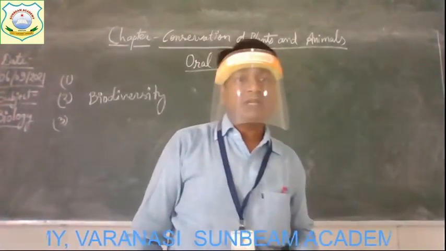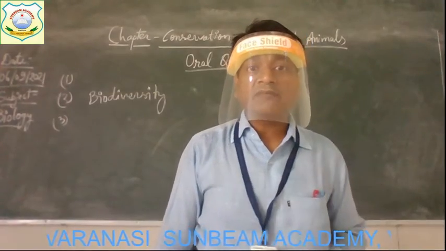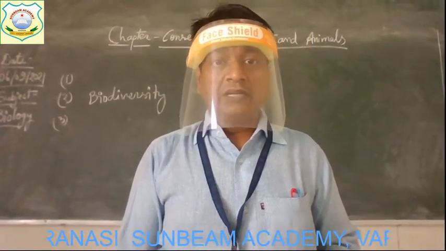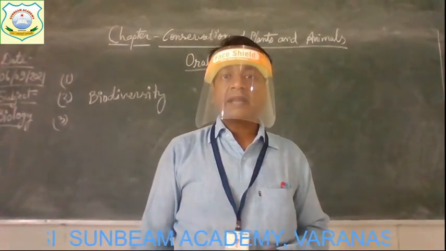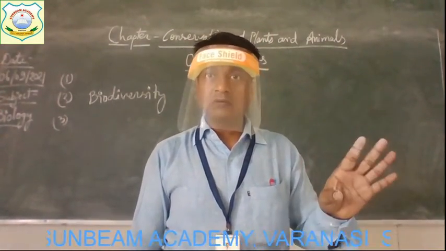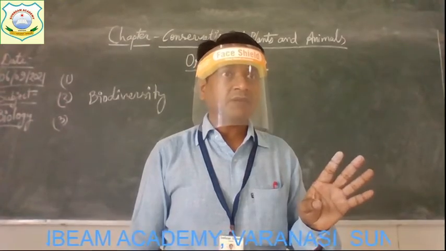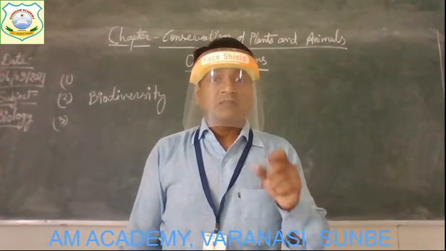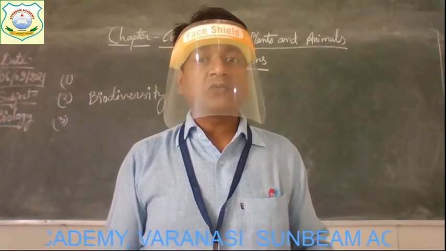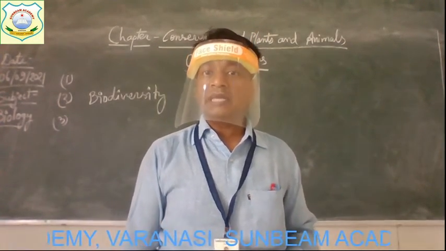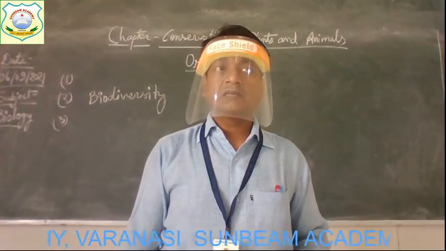Now, question number three. You would have read that trees take water from the soil and lose it by transpiration. That you already know, you have studied it in your previous chapter, previous class. Now, this implies that in a forest, trees will reduce groundwater by losing it in transpiration.